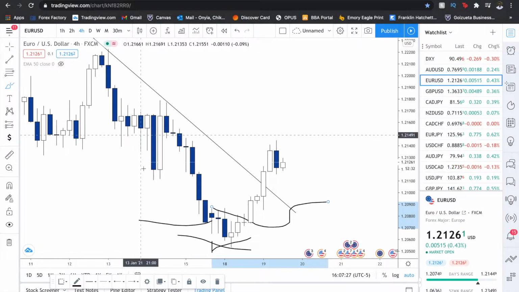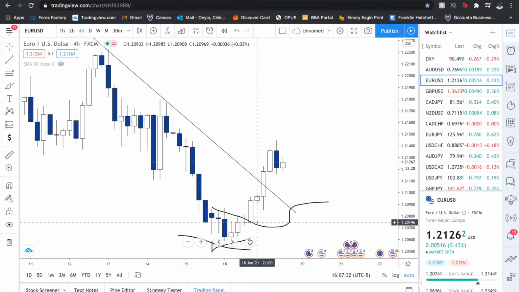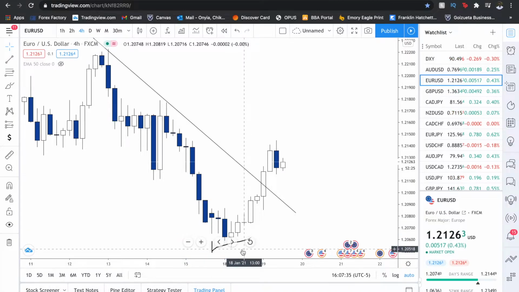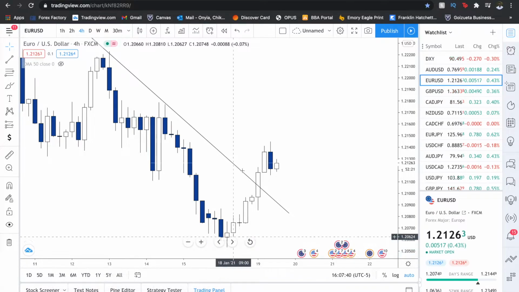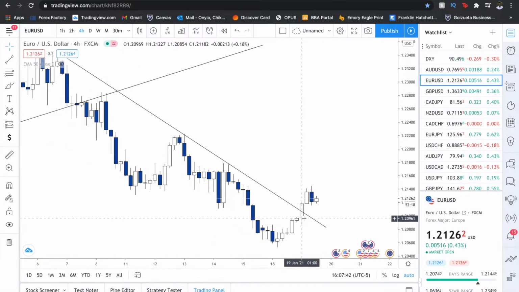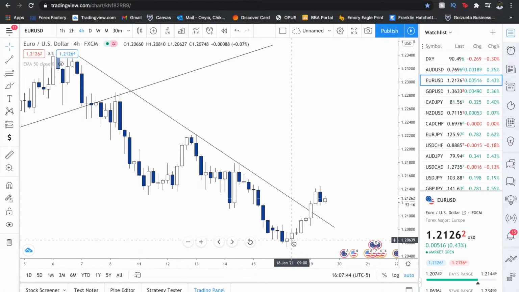Let's delete all these so that it might be a little bit better. 1, 2, 3. Right? But you also had on the 4 hour the reversal pin as well. 1, 2, 3. Right? Where this candle closes above this candle. The wick of this candle is above the wick of this candle. But this candle next, the wick is above this candle where it looks like a V. That's a reversal pin. Right? Very clean.